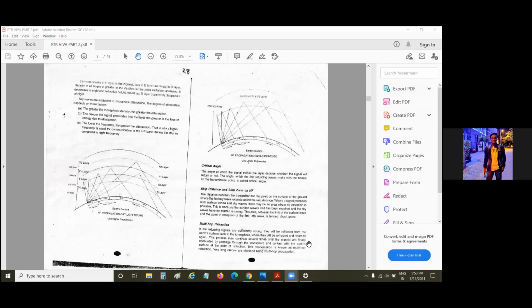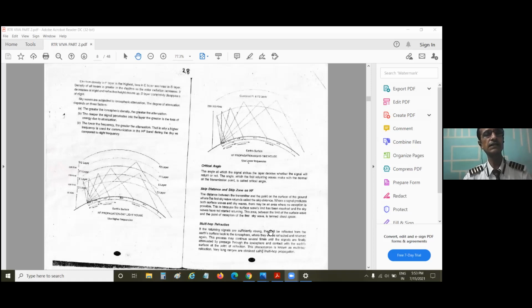So in the daytime you will get a very short range, because the sky waves will not be able to go much up, as the layer itself is coming down. In daytime, when the sky wave goes up, it will be reflected back, no doubt, but at a lesser distance, very close to the Earth. But at night time, after sunset, this layer will keep on rising because there is no sun, so there is no ionization.